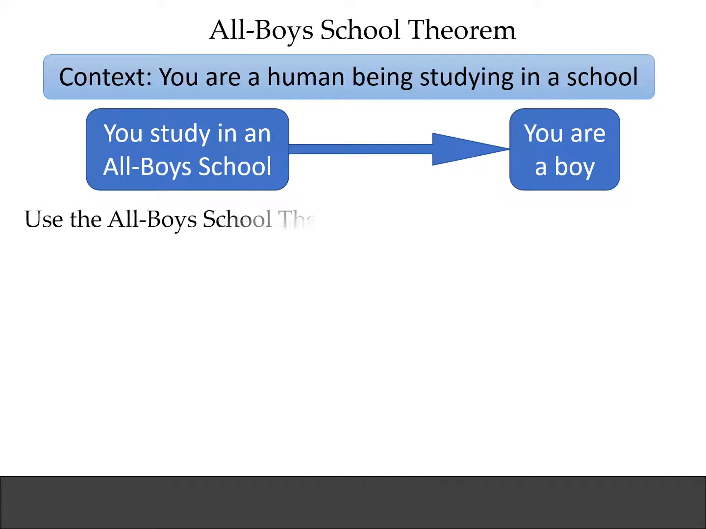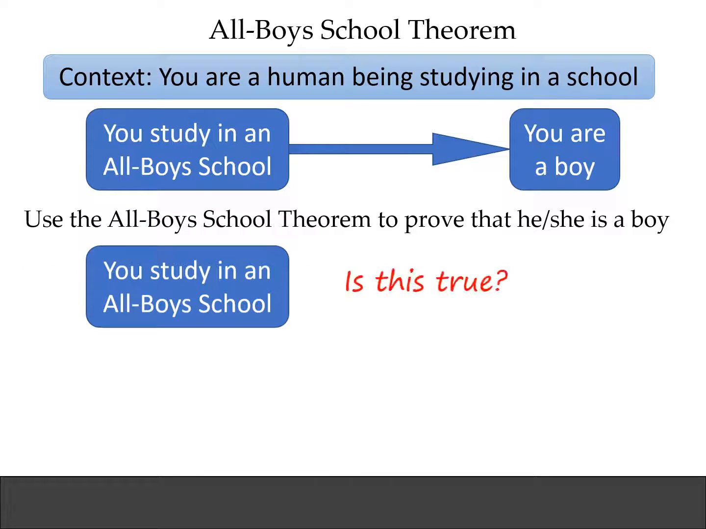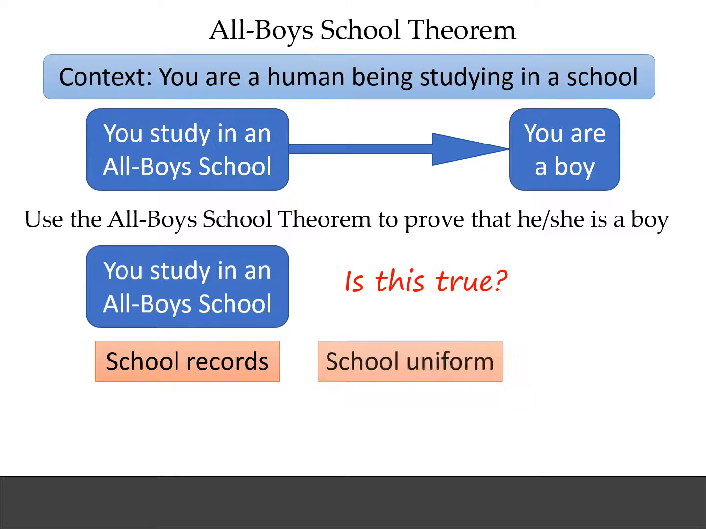So suppose there is somebody else. How do we use the all-boys school theorem to prove that that somebody else is a boy? For that, we need to look at the first part of the theorem. How do we show that somebody else studies in an all-boys school? Well, we could ask the school for the school records, or we could look at the school uniform that somebody else wears. These additional facts that we use, they form the bridge.